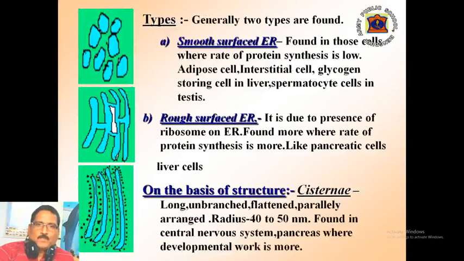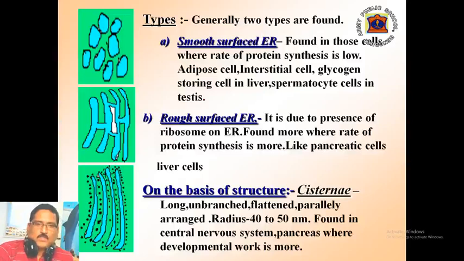Endoplasmic reticulum is mainly of two types: smooth surfaced and rough surfaced endoplasmic reticulum. Smooth surfaced endoplasmic reticulum is found in those cells where the rate of protein synthesis is low. It is found mainly in adipose cells, interstitial cells, glycogen storing cells in liver and spermatocyte cells in testes. The rough surface of endoplasmic reticulum is due to the deposition of ribosomes on it. It is found in those cells where protein synthesis goes on in large scale, like pancreatic cells and liver cells.